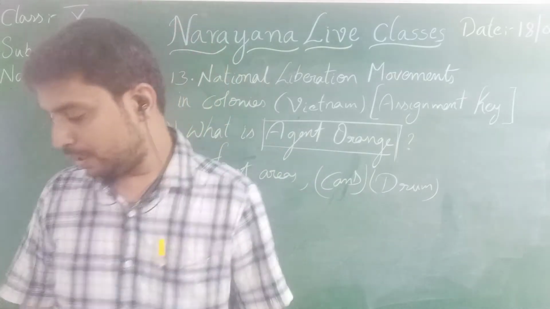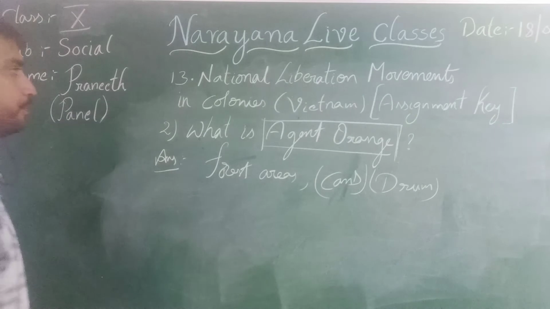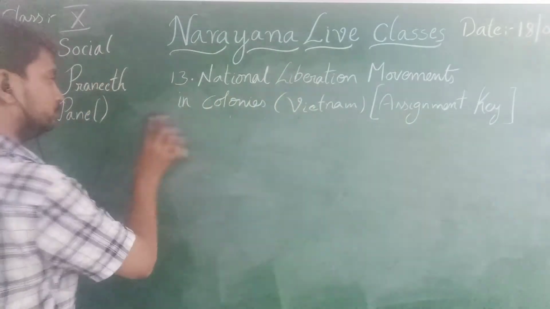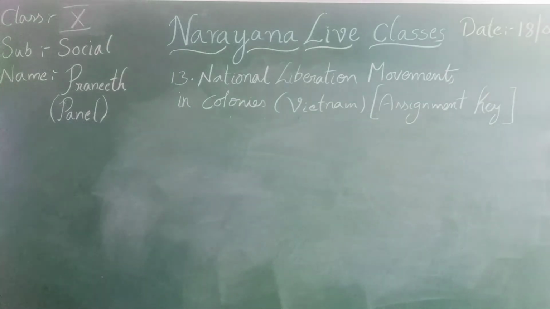Clear, children? We are moving to the next one. Third question.